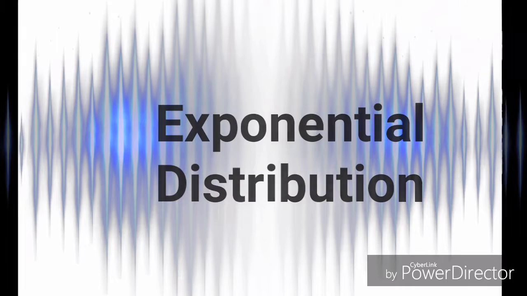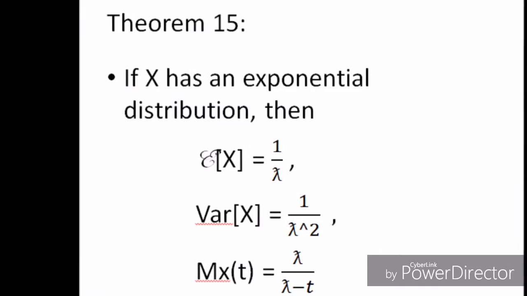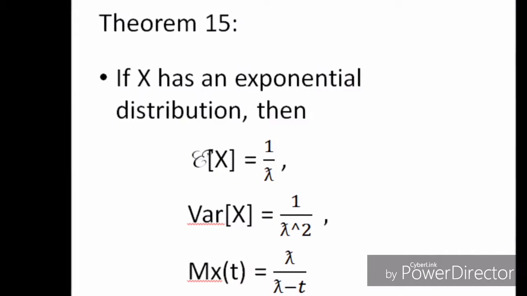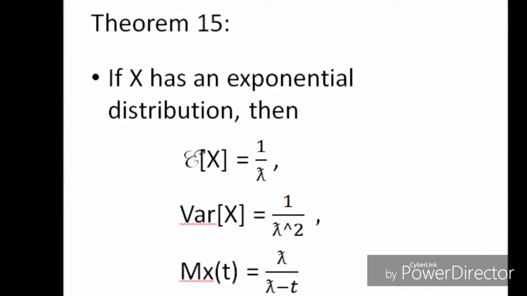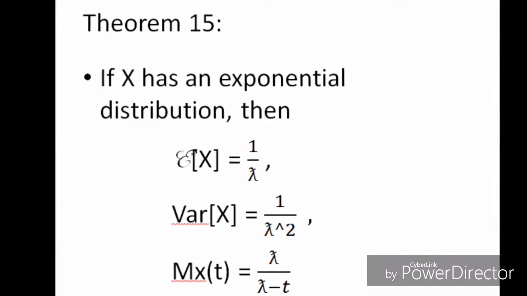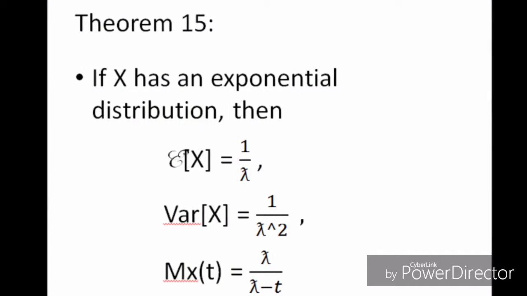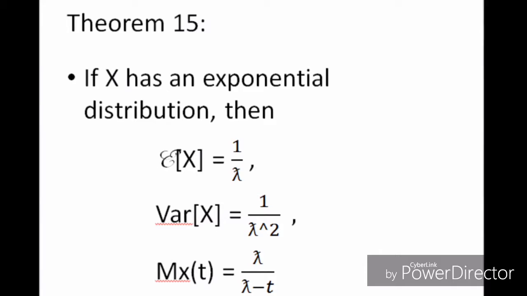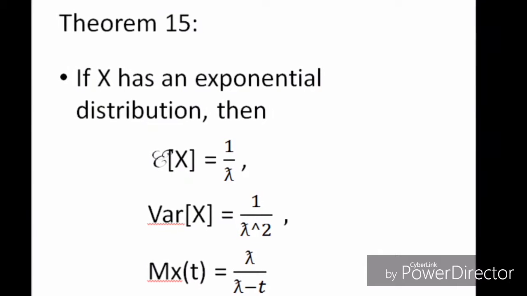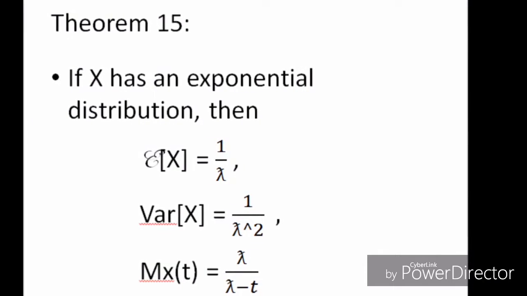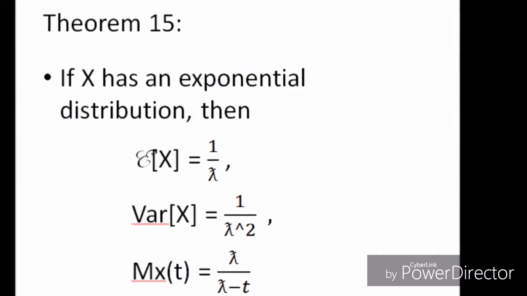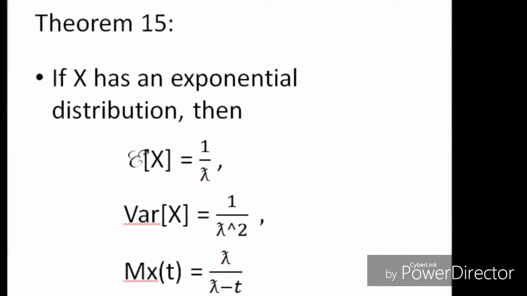Liza Rubrigaldo, and now let's talk about exponential distribution. Theorem 15. If X has an exponential distribution, then our expected value of X is equal to 1 over lambda, our variance is equal to 1 over lambda squared, and our moment generating function is lambda over lambda minus t.